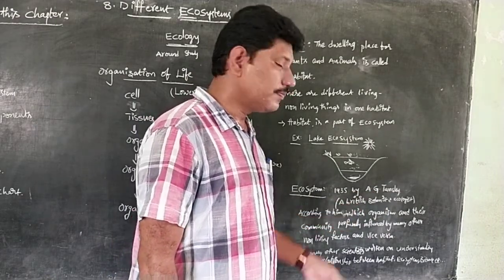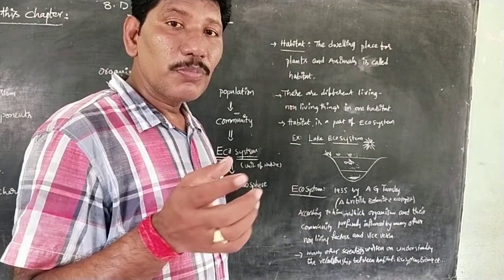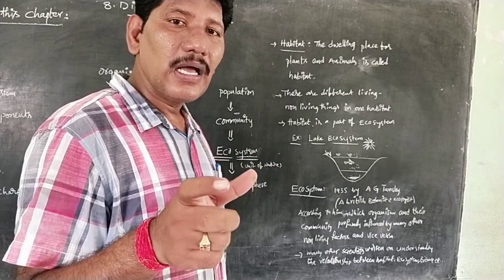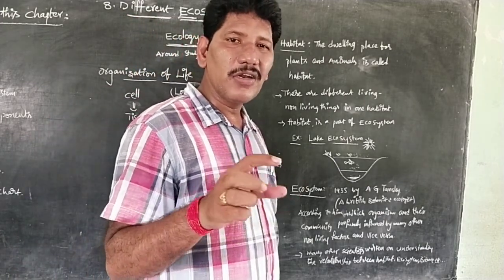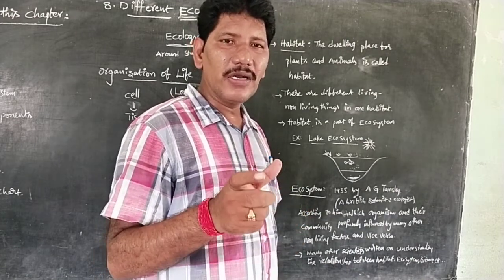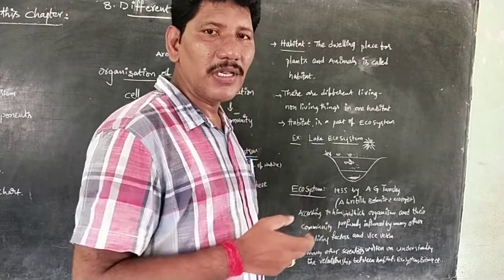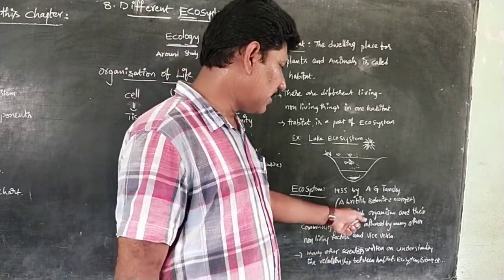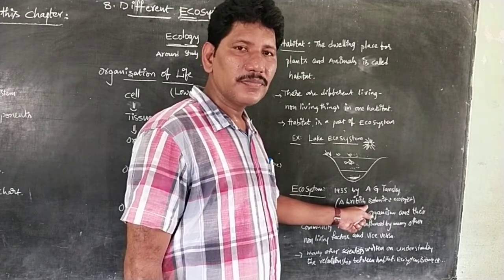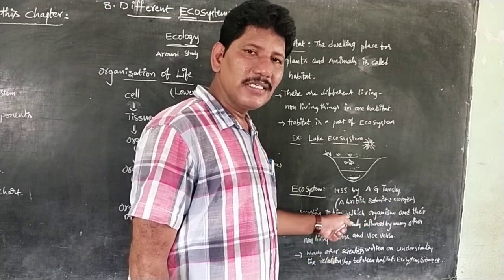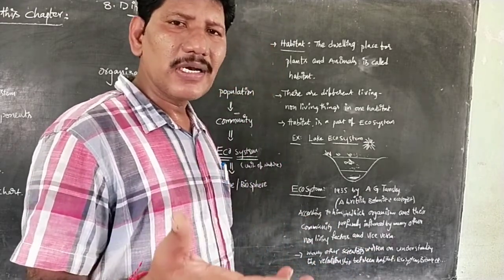According to him, what is meant by ecosystem? Ecosystem is the community-level interdependence of living and non-living things. Living and non-living things profoundly depend on each other at the community level, and that we call an ecosystem. Is that clear, children? Apart from A.G. Tansley, many other scientists came forward and worked on this.